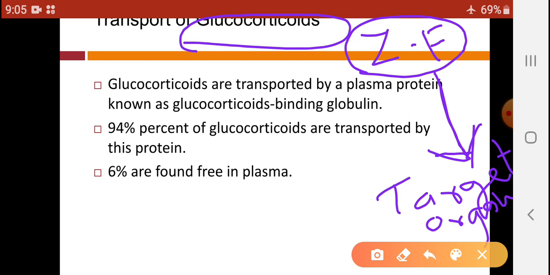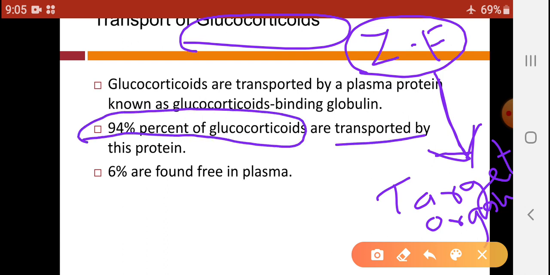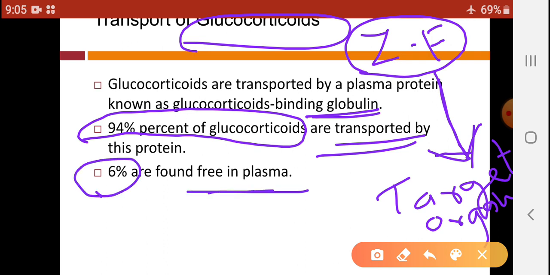Only 94% of glucocorticoids are transported with these globulins, which are called glucocorticoid binding globulins, while 6% are found in the free plasma. So 94% are in the binding form, while 6% are in the free form.